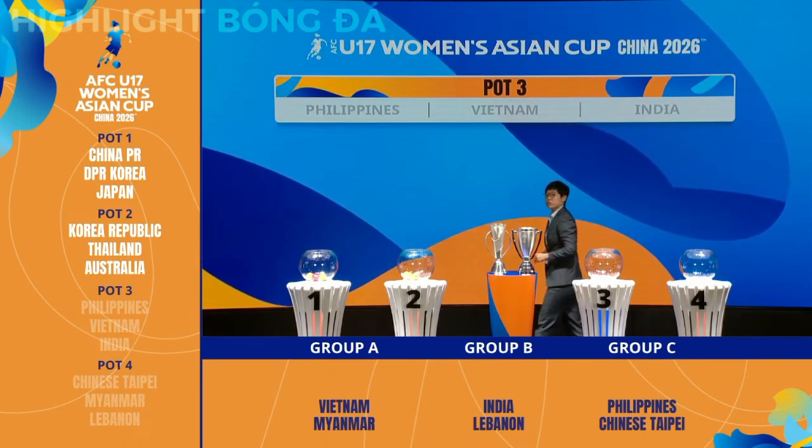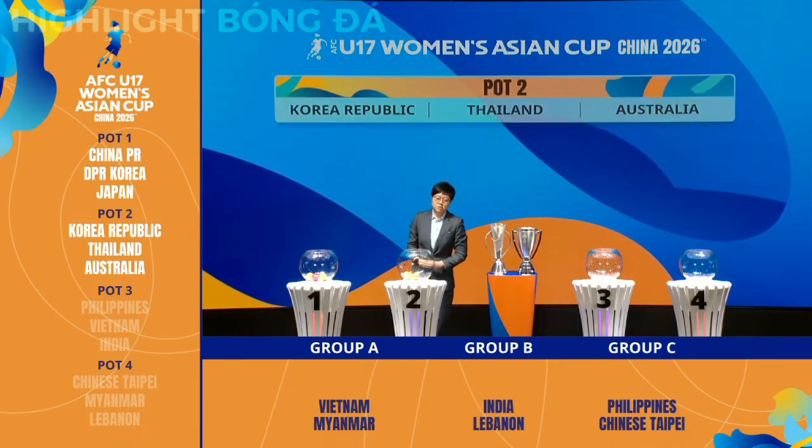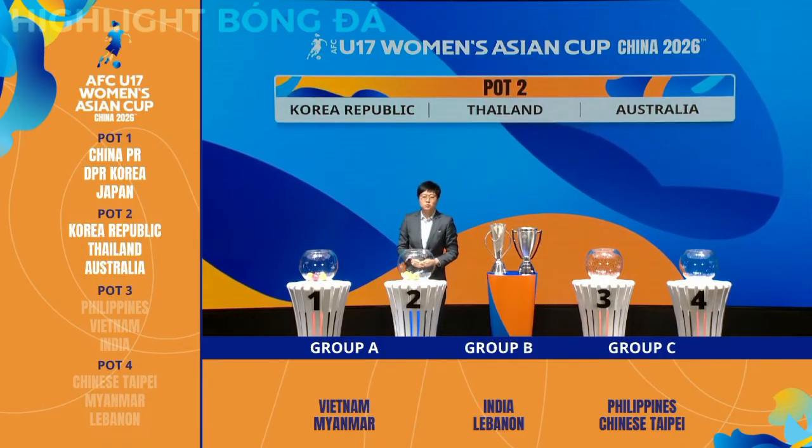And halfway through, we'll move on to pot 2. Same procedure, we will draw the teams to position 2 of each group.